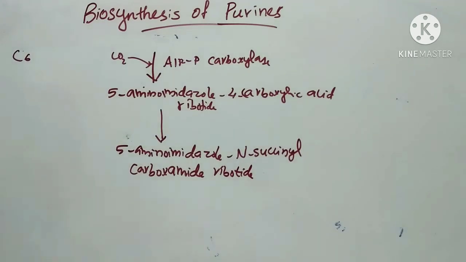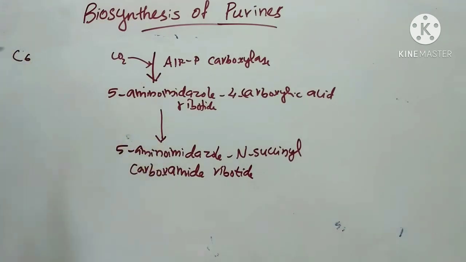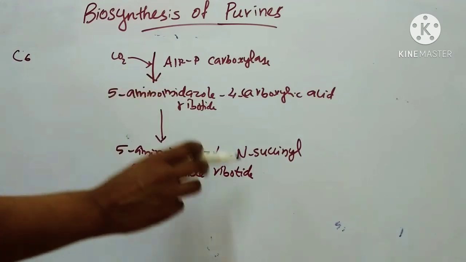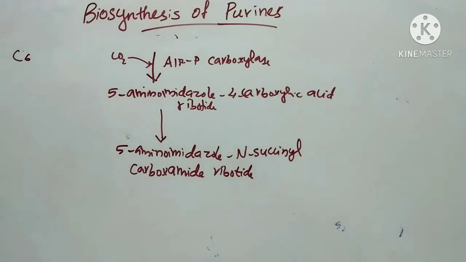This is the next step. This is also called 5'-phosphoribosyl 5-aminoimidazole N4-succinylcarboxamide. This reaction is catalyzed by the enzyme succinyl carboxamide synthetase.